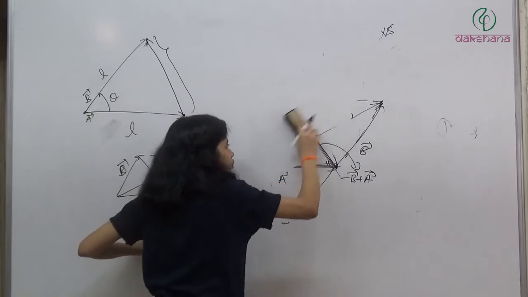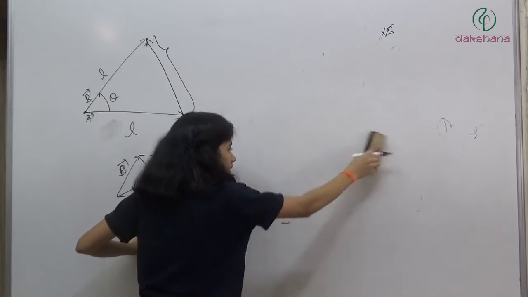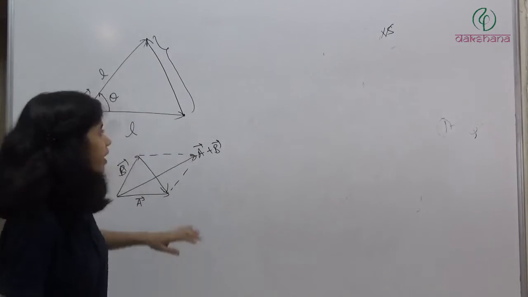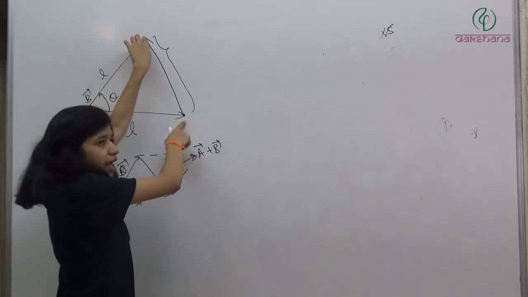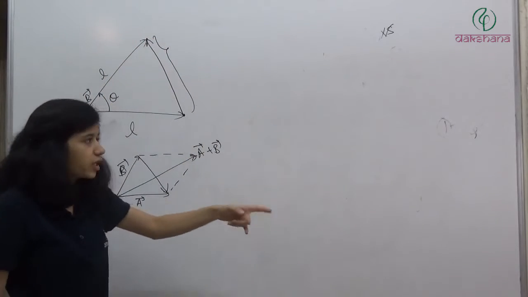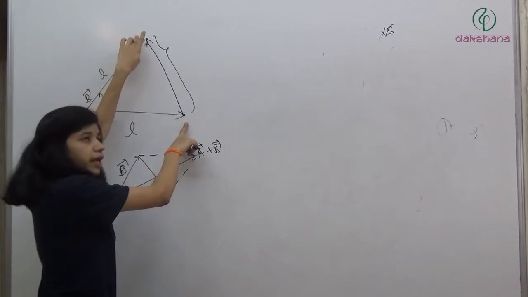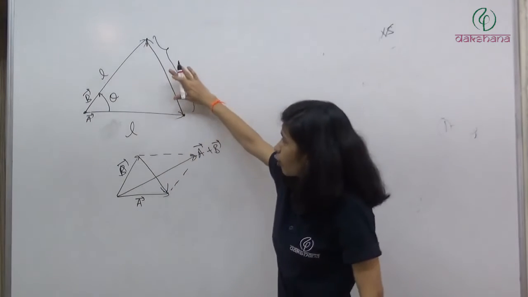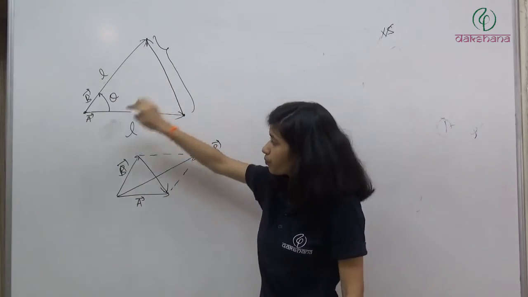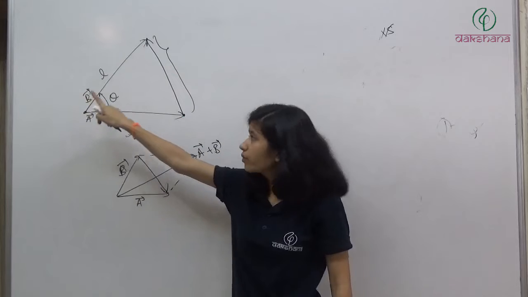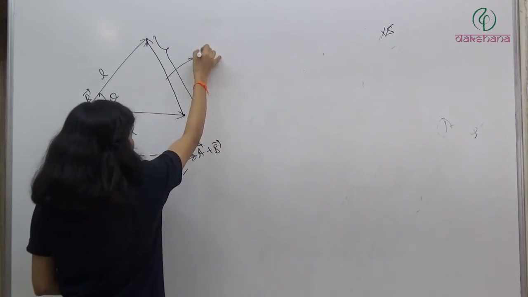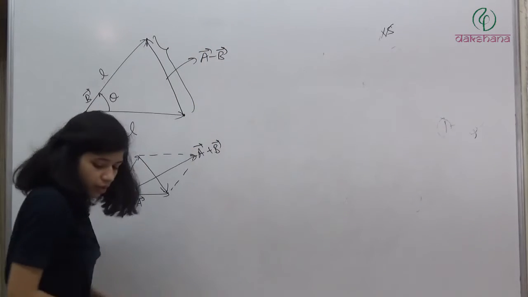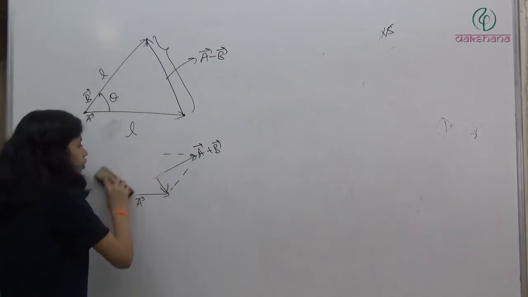So what do I have to do? I don't have to find out the vector. I have to just find the length, by what length this has been displaced. Okay? So I just have to find out the magnitude of this vector. If I want to find out this vector, I have to do A minus B. This will be vector A minus B. So we can find out the magnitude of A minus B.